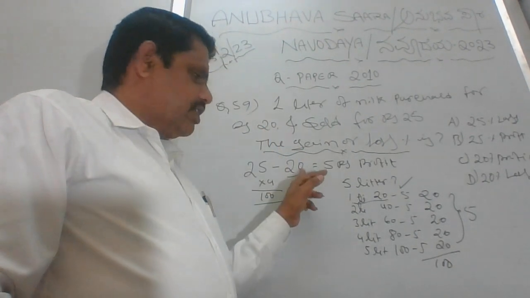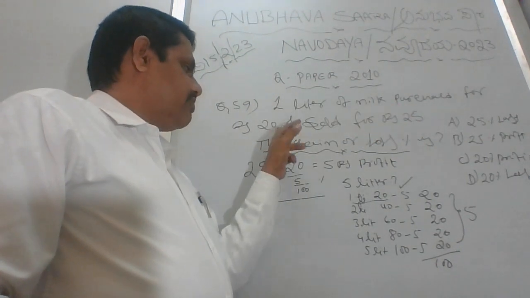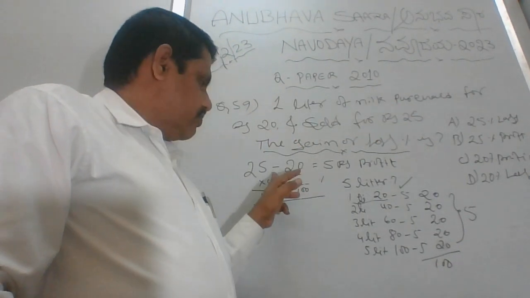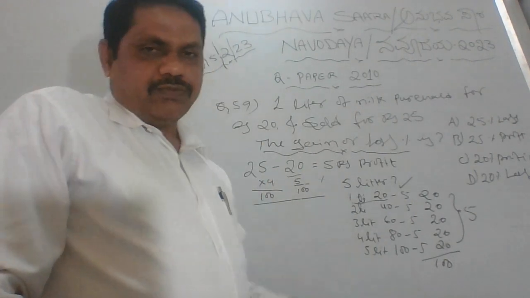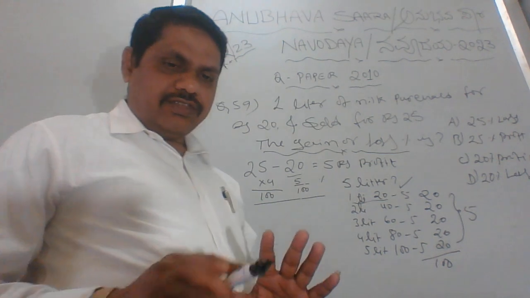The reason is we take 20 because the purchase price is this, and we will have a profit of 5 rupees. Clear? So this is the agenda of the clarity.